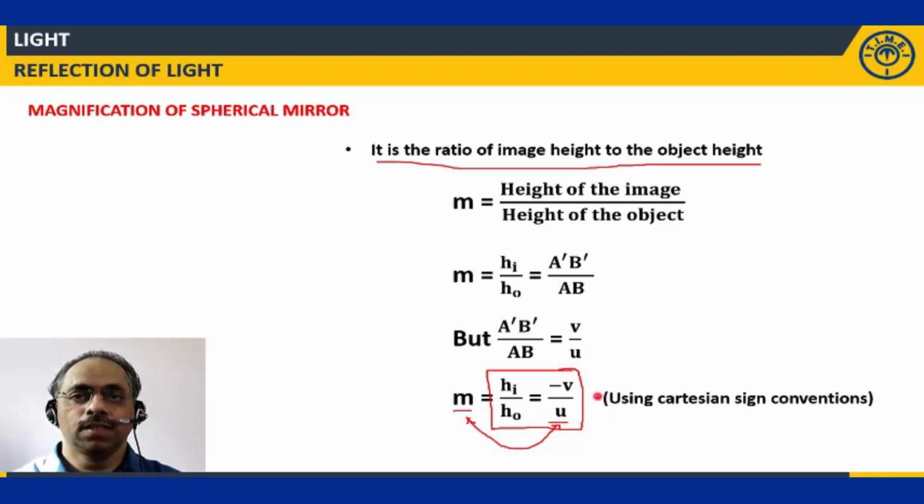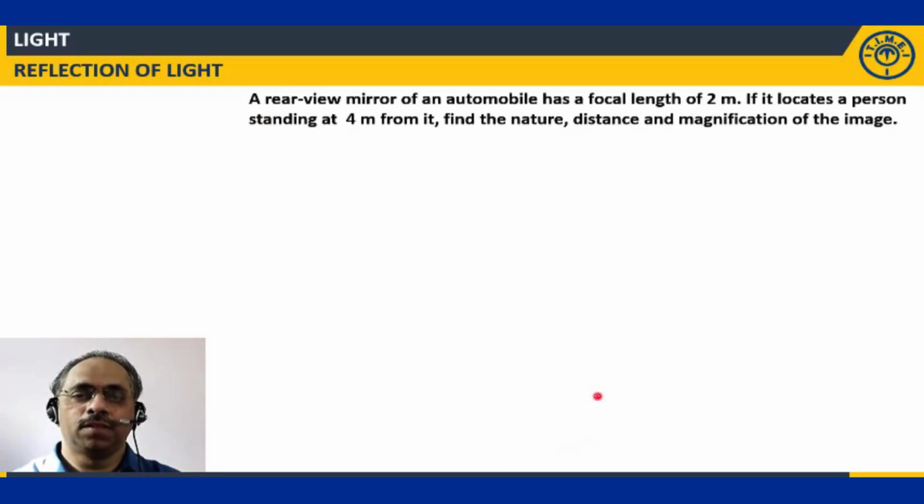Clear? We'll now solve a simple problem to understand whatever we have derived so far. One particular question here: a rear view mirror of an automobile. Why I am repeating, I'll tell you. Has a focal length of 2 meter. This is given, very important for us. Focal length of 2 meter. If it locates a person standing at 4 meter from it, find the nature, distance and magnification of the image.